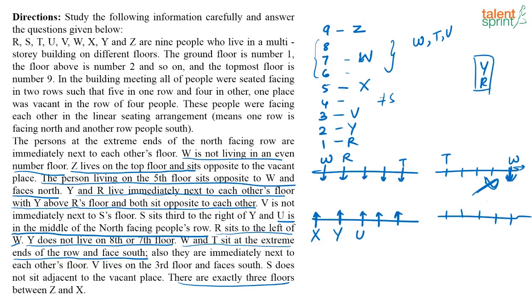Now let's come back to our arrangement here. Then what else is given? S does not sit adjacent to a vacant place. V lives on the 3rd floor and faces south.